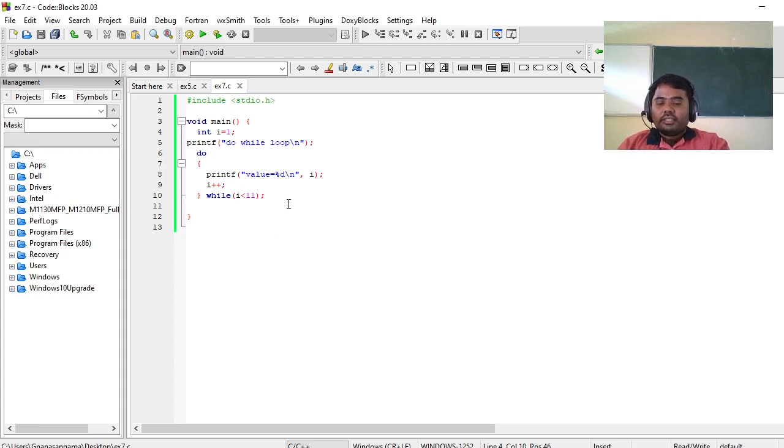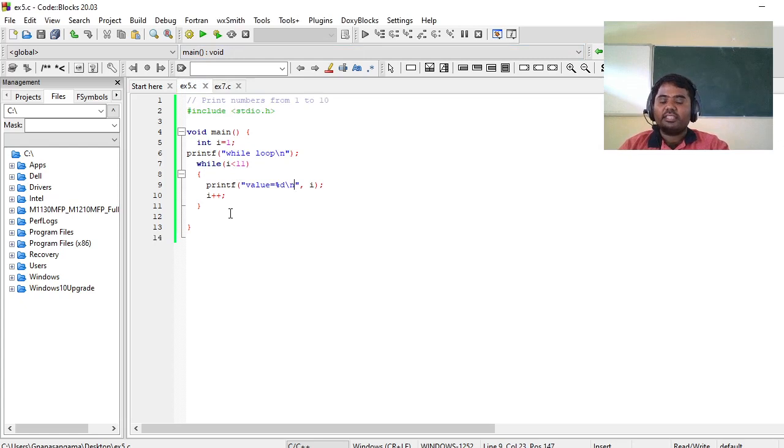Okay, this one. This is an example for while loop. As I told, initialization will be done in the beginning itself. Then inside the while loop, I mean in the signature part of the while loop, condition will be checked. If the condition is true, then only it will execute the statement.